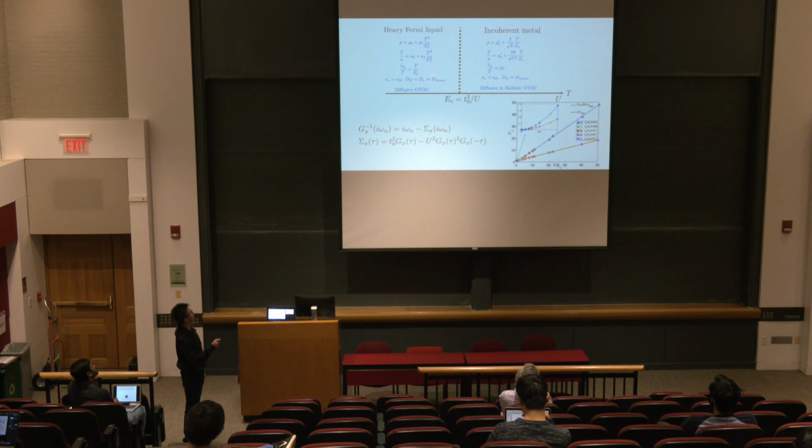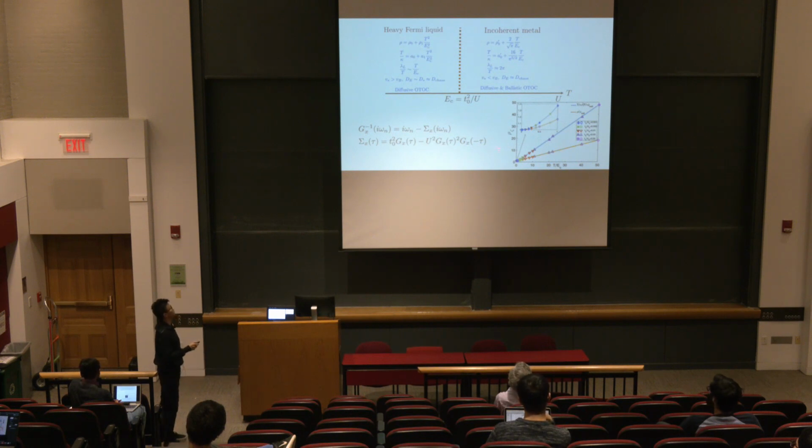And below this energy scale, the system behaves like a heavy Fermi liquid, with the physics dominated by this T0 squared term. And then at the high energy side, the system becomes an incoherent metal, and the physics is dominated by the SYK model. In the original paper by Leon Balents et al., they computed the transport properties of that model, and they see a nice crossover for those transport coefficients, where at low temperature they see a T squared growth of the resistivity, and it becomes linear in T at higher temperatures.